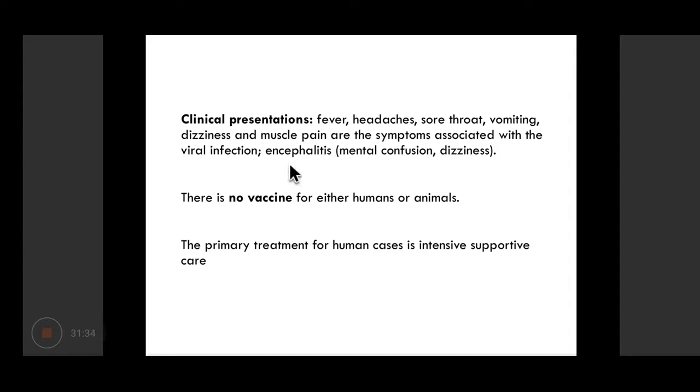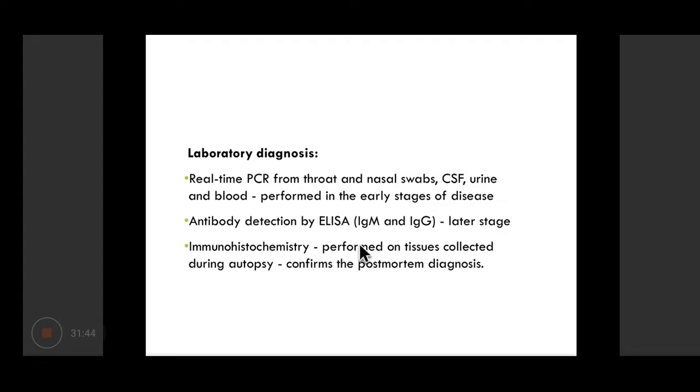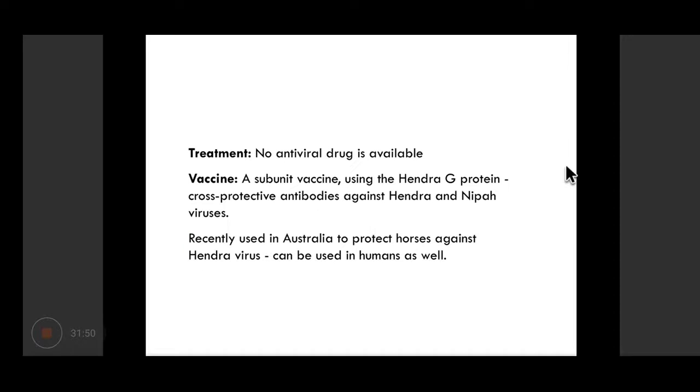All right. The primary treatment for human cases is routine intensive supportive care. There is no specific antiviral treatment. For lab diagnosis, again PCR and IgG or IgM ELISA. No specific antiviral drug is there, but we have a subunit vaccine developed using the Hendra G protein, which protects against both Hendra and Nipah viruses.